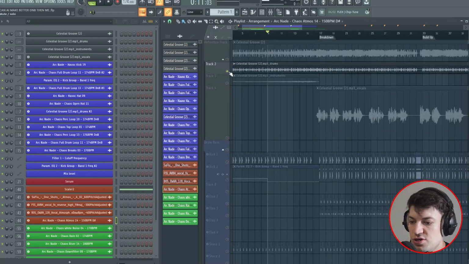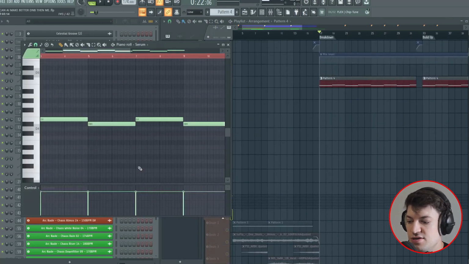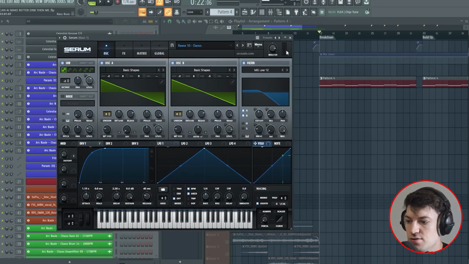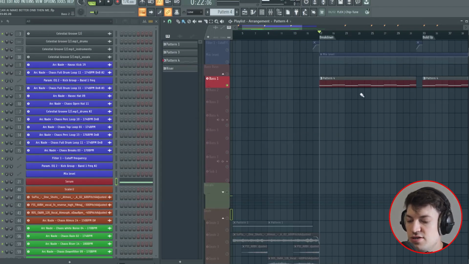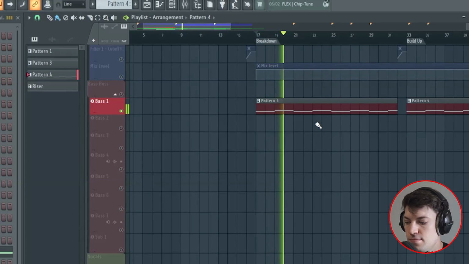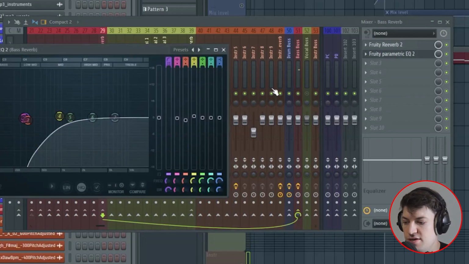So next I wanted to do a bass line. So I listened to the drop and I basically just figured out it's a Reese bass. So I just went onto my Serum presets and found this one from Chaos, and it sounds pretty much identical. And then all I did was add some sidechain and then add a little reverb, but obviously cutting out the low end in that reverb.